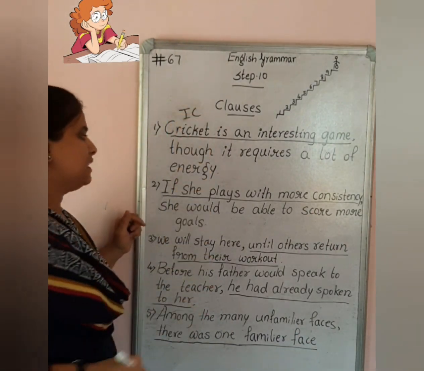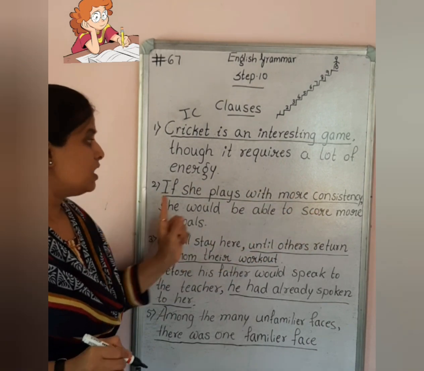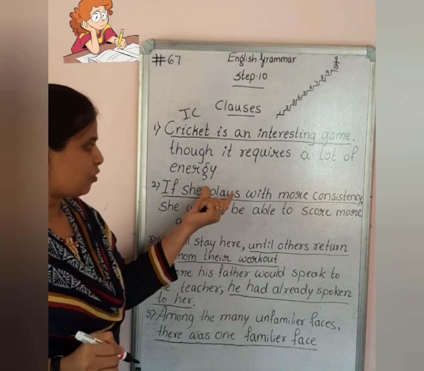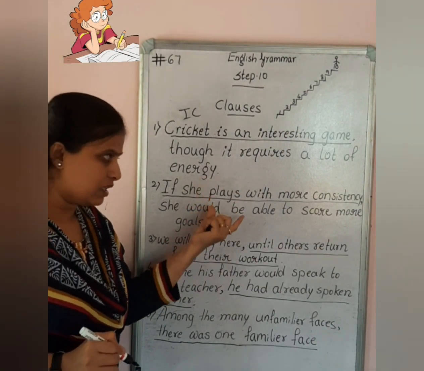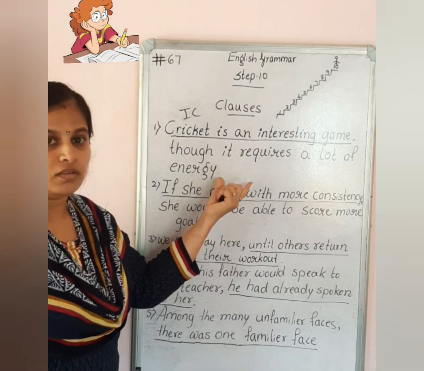Now the next one. If she plays with more consistency, she would be able to score more goals. See whether this clause depends on the other clause to give complete sense or is complete on its own.